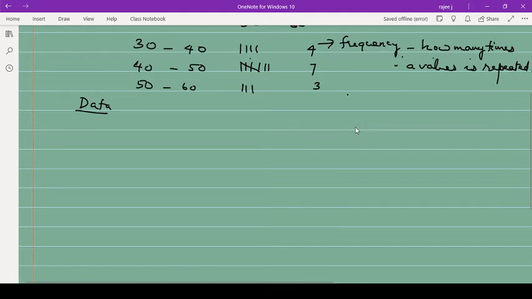So for example, we will consider the marks of 10 students: 10, 12, 18, 5, 22, 8, 28, 20, 30, 40, 50, and 30. Like this, 10 students' marks.